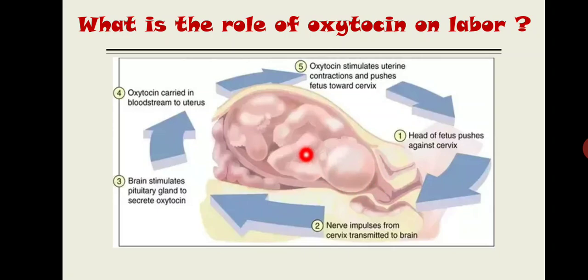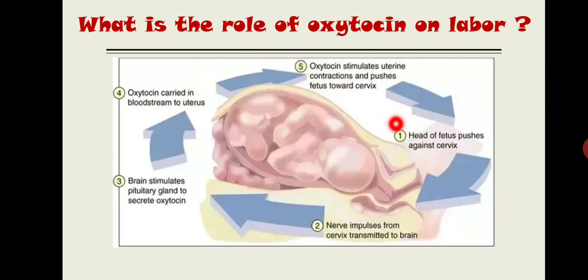So first thing first, whenever the head of the baby, the head of the fetus, pushes down against the cervix, it will initiate a nerve signal. That nerve signal will be transmitted to the brain, and the brain stimulates the production of oxytocin. Now this oxytocin is carried via blood to the uterus, and it will stimulate the uterine muscle to contract and push the fetus downward. Again, when the head of the fetus pushes against the cervix, a nerve signal will be generated, and the entire cycle will be repeated.